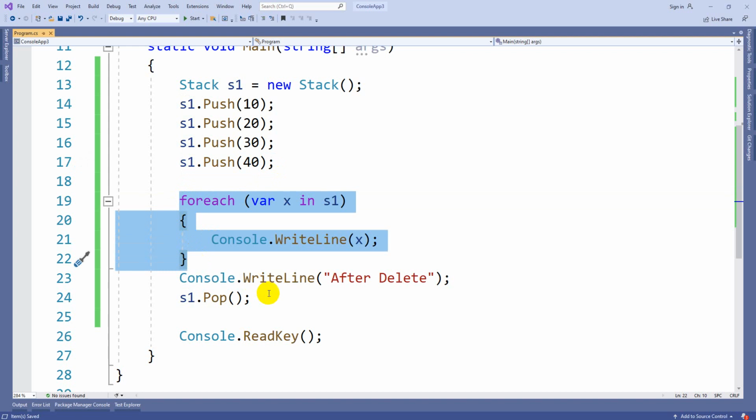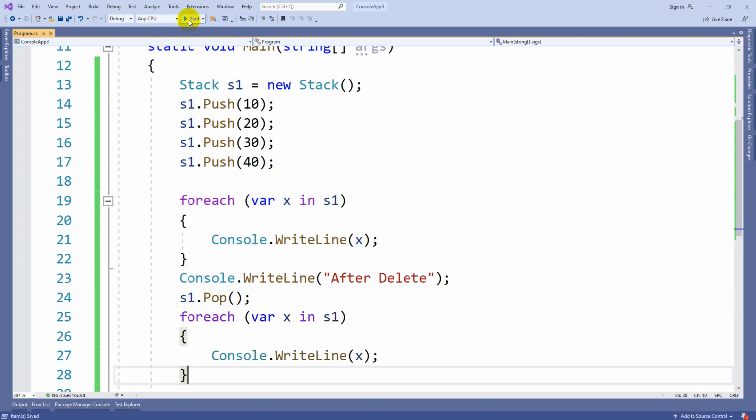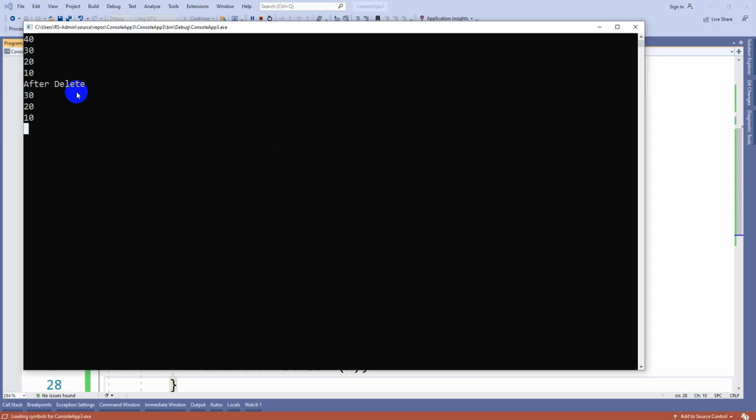Let's print the values again after delete. So you can see before that 10, 20, 30, 40, after delete 10, 20, 30. If I perform pop operation one more time, 30 will get deleted. If I perform pop one more time, 20 will get deleted, then 10 will get deleted.